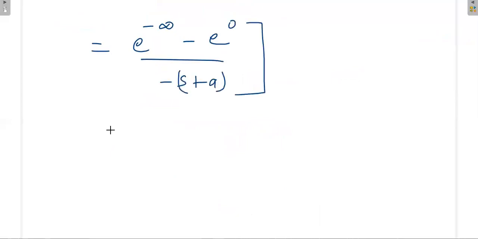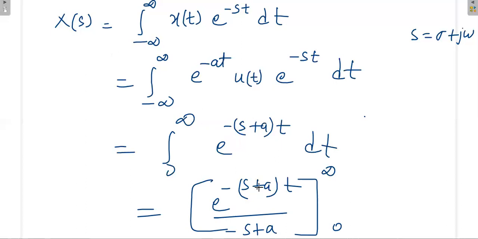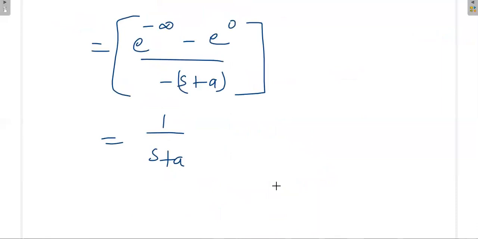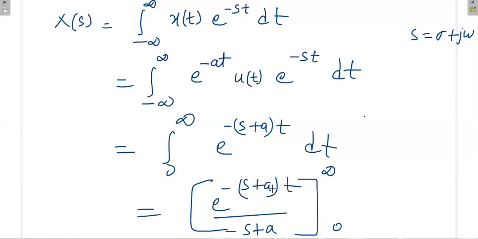Then e power minus infinity is 0, and at 0 we get 1 by s plus a. We simply substituted infinity for t, so e power minus infinity; the assumption here is that s plus a is positive.